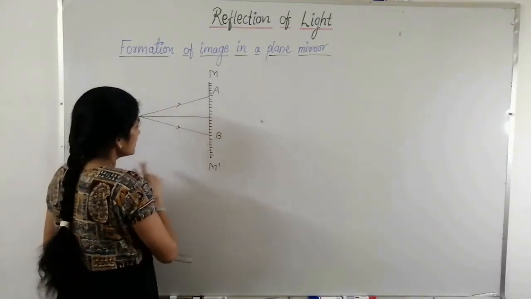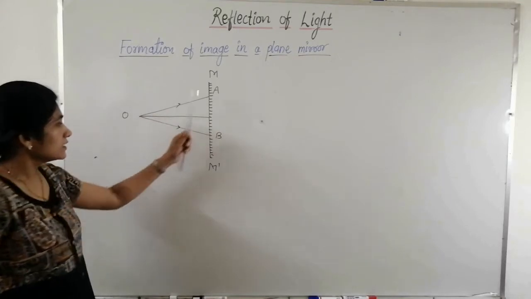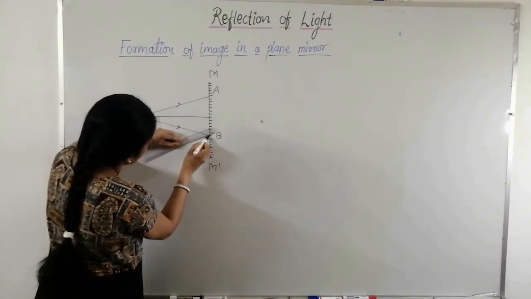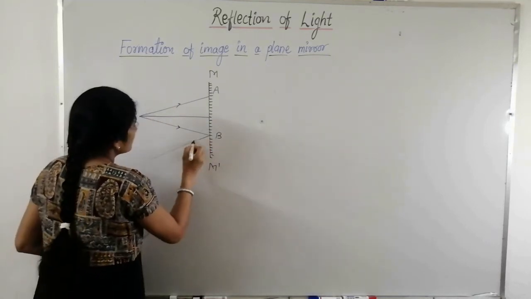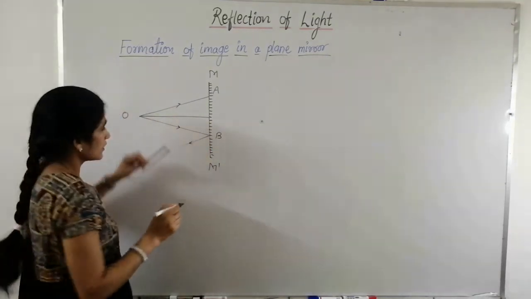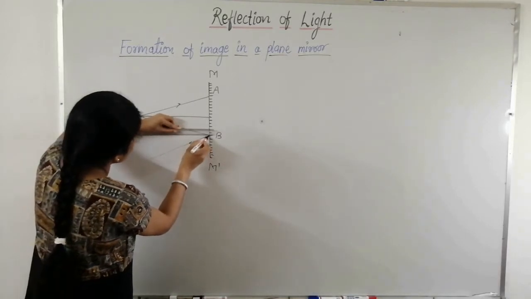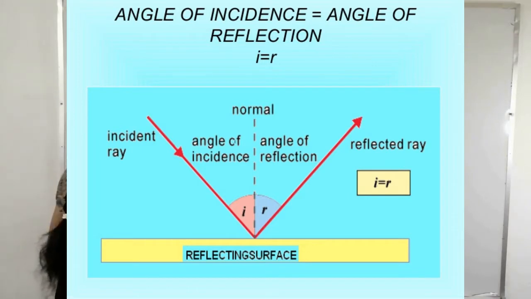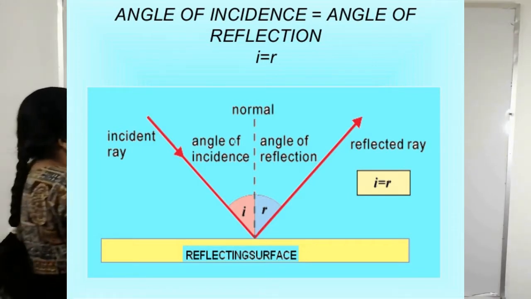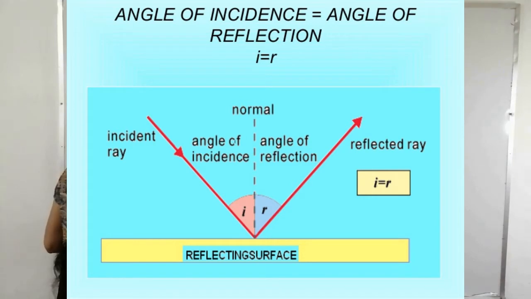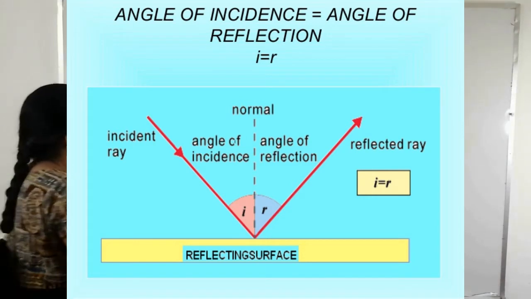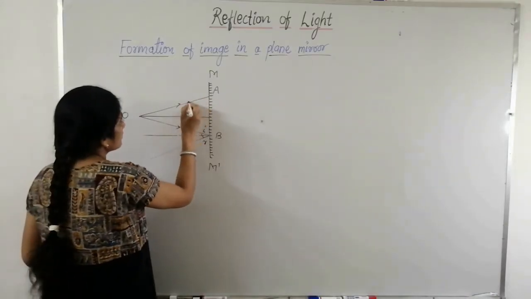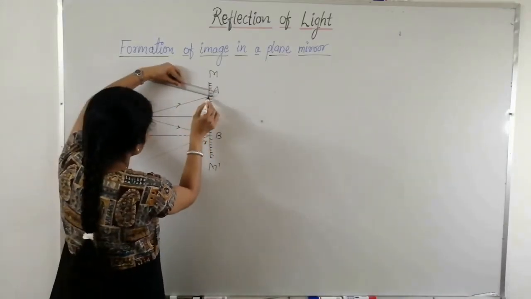So OA and OB are the incident rays of light. When these rays are incident on this mirror M dash, they get reflected. When the rays are reflected, they obey the laws of reflection. What are the laws of reflection? We already discussed. The incident ray, the reflected ray and the normal lie in the same plane. Suppose this is the angle of incidence I and this is the angle of reflection R. Then I is equal to R.